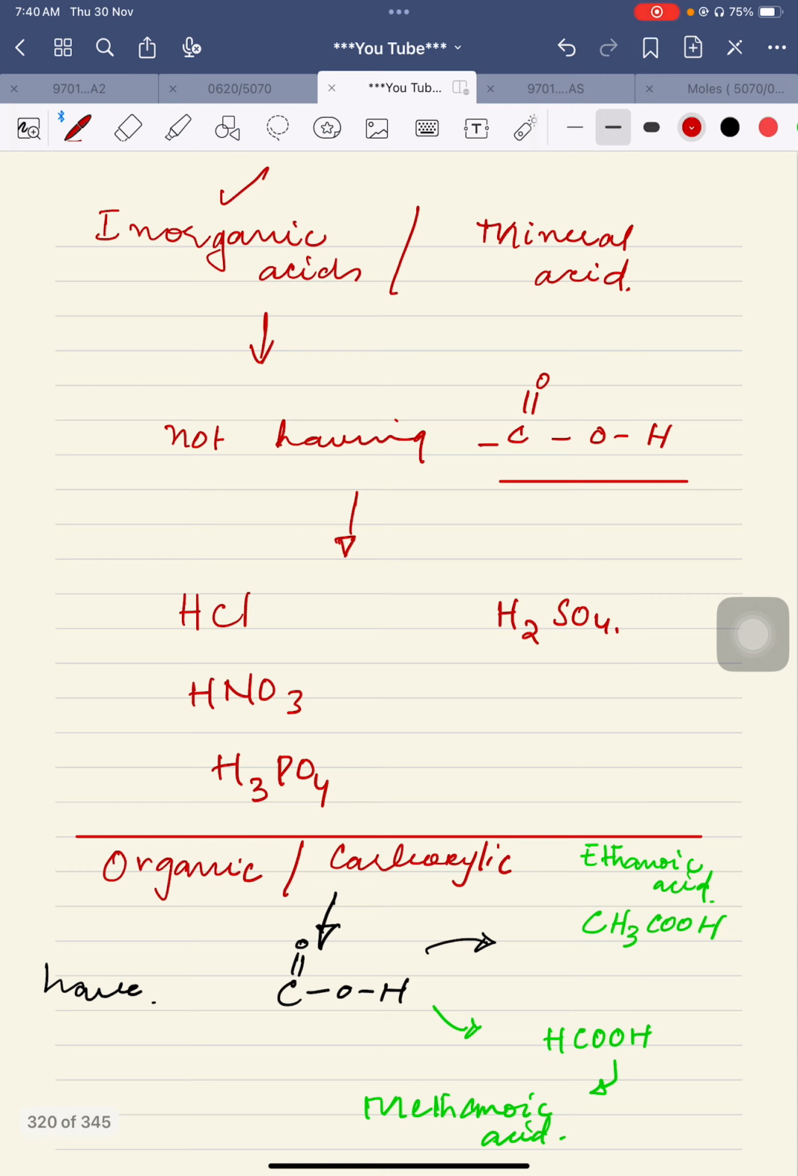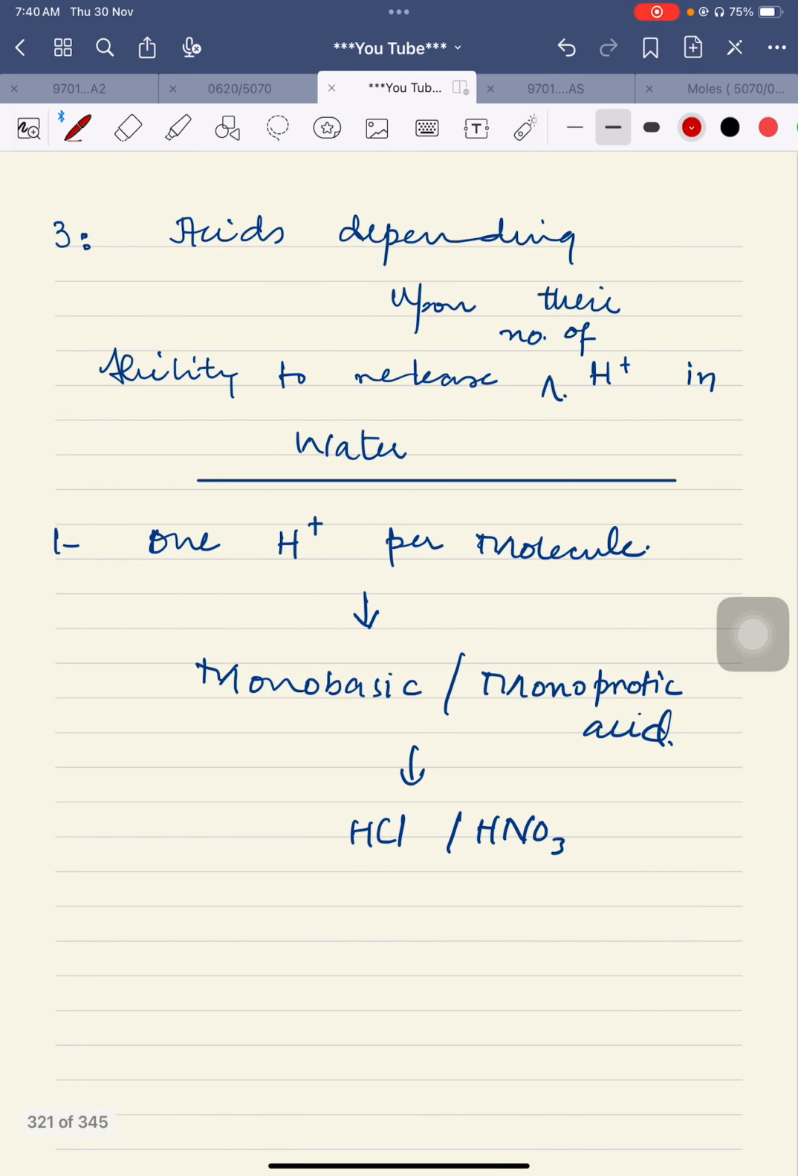I have told you that inorganic acids are also called mineral acids, but inorganic acids is a better name. Organic acids are also called carboxylic acids. Both names should be in your mind, and there must be a COOH group as a part of their structure. Afterwards, we discussed the categorization of acids depending upon their ability to release hydrogen ions. How many hydrogen ions can they release per molecule?